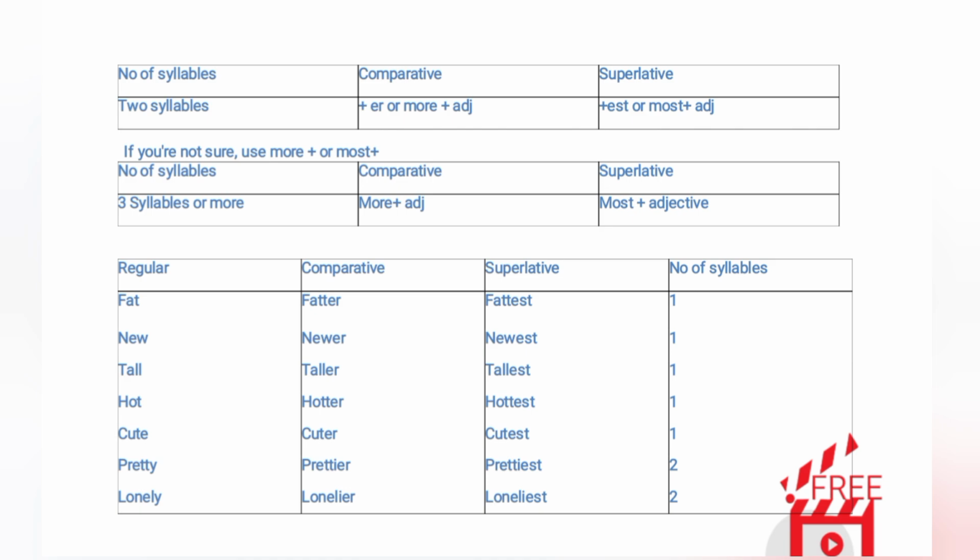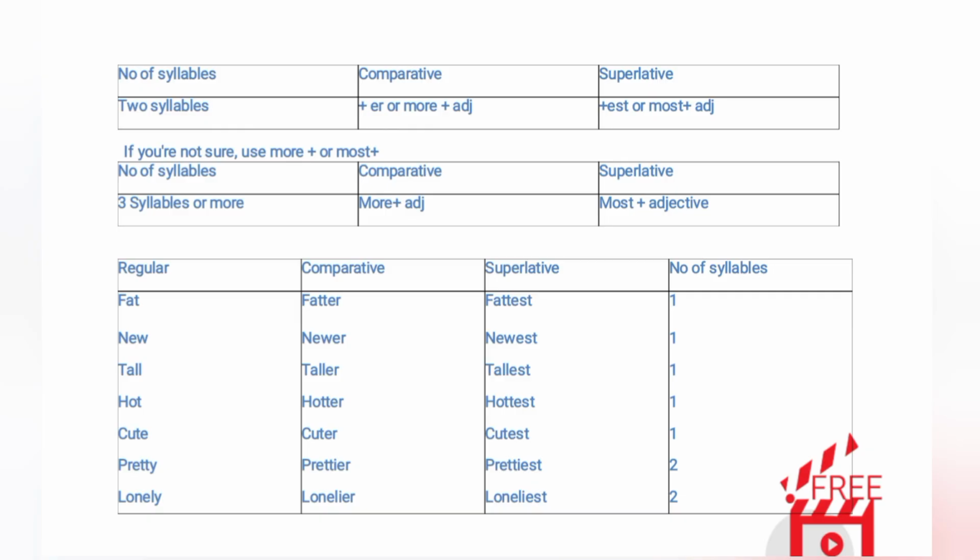Number of syllables, comparative, superlative. Three syllables or more: more plus adjective, most plus adjective. Regular, comparative, superlative, number of syllables. Fat, fatter, fattest, 1. New, newer, newest, 1. Tall, taller, tallest, 1. Hot, hotter, hottest, 1. Cute, cuter, cutest, 1.